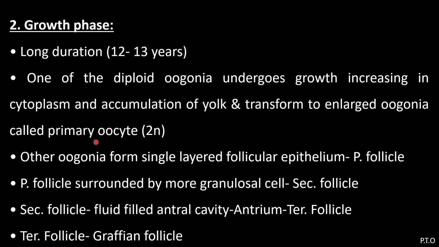Then this follicular cell is surrounded by more granulosa cells, which is called a secondary follicle, and the secondary follicle has a cavity called the antrum. Then it is called a tertiary follicle. So there are the primary follicle, secondary follicle, and tertiary follicle. The tertiary follicle is nothing but the Graafian follicle. Graafian follicle means mature follicle.